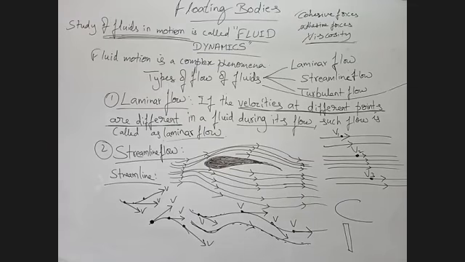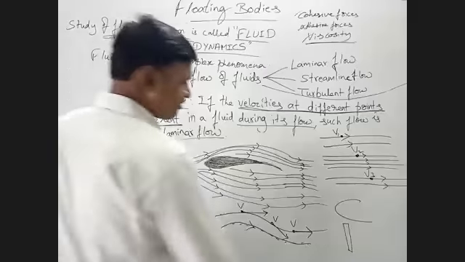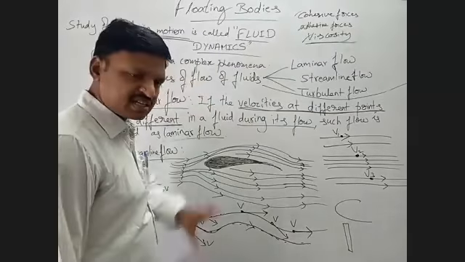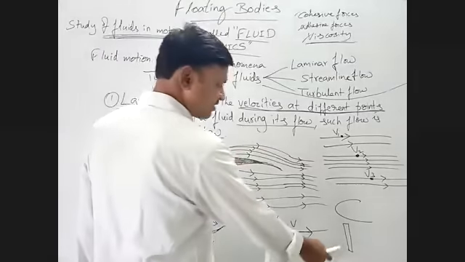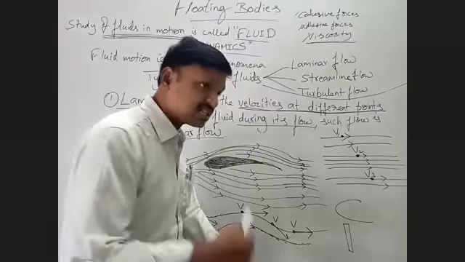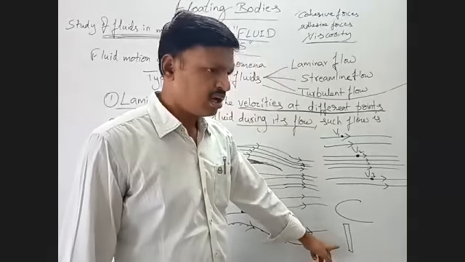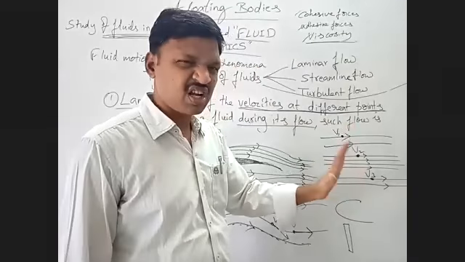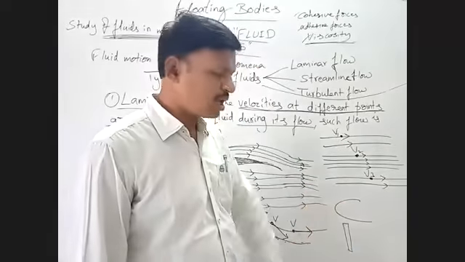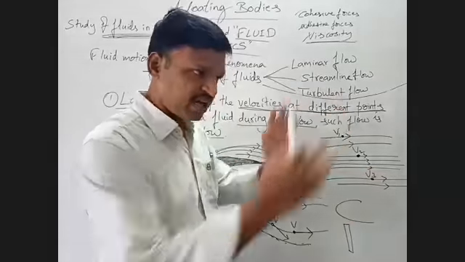Right. It is visible. Okay. So when the surface is like this, the restriction is minimum. When the surface is like this, the restriction is maximum. So you can consider this as the front portion of a bus or lorry, and this the front portion or the shape of an aeroplane.